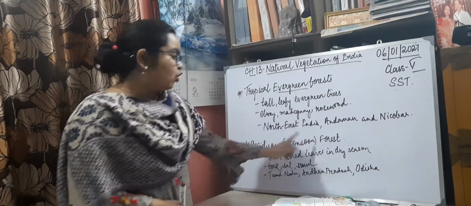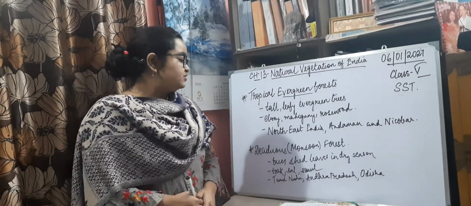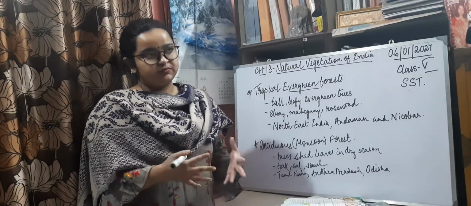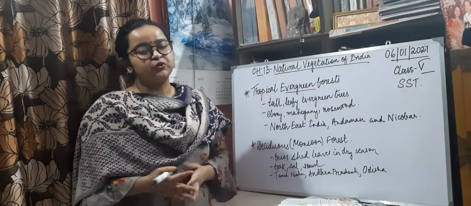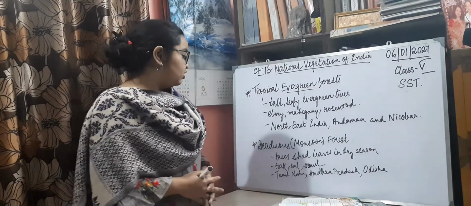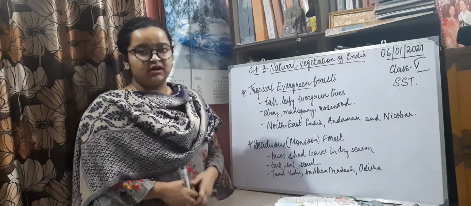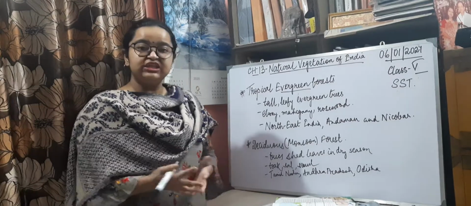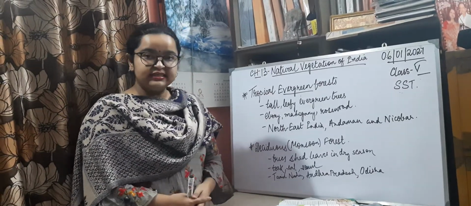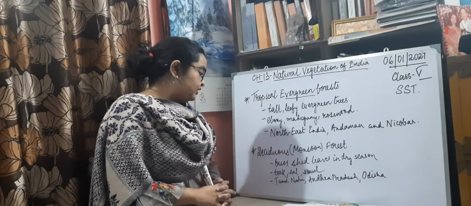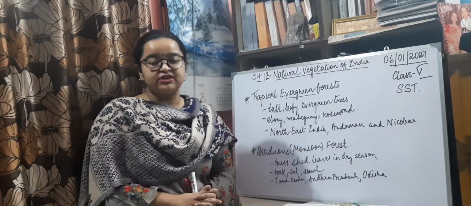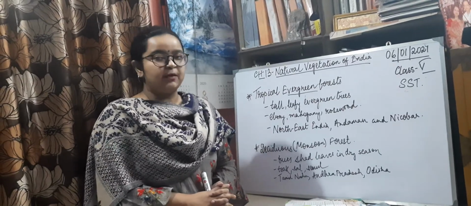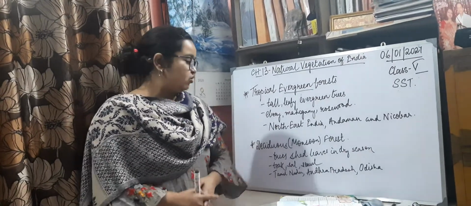By the name monsoon forest, you can understand that these forests are found in those areas which receive a good proportion of rain, the monsoon rains, throughout the year. These forests shed their leaves in the dry season. The trees found in these types of forest are teak, sal, semul, etc. There are many other trees like mahua and others.